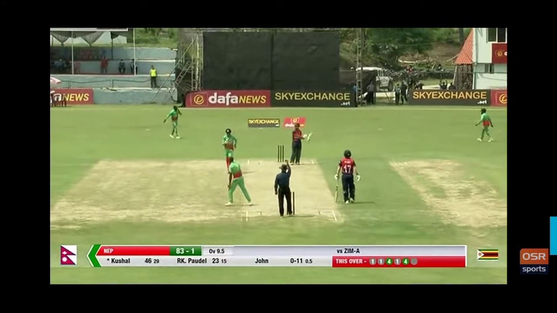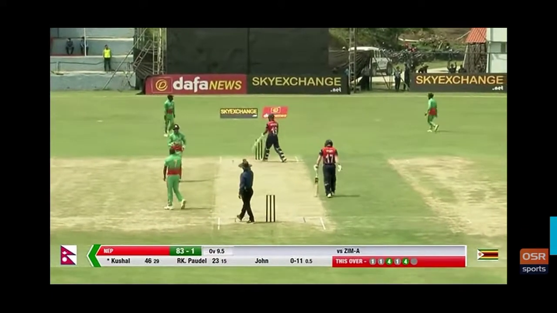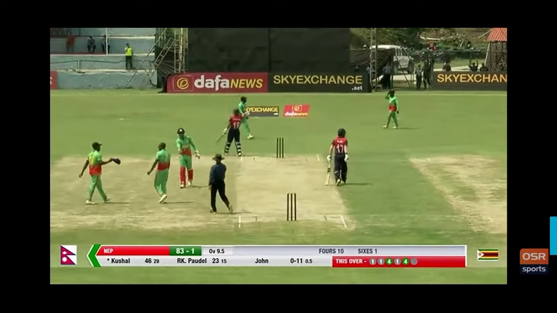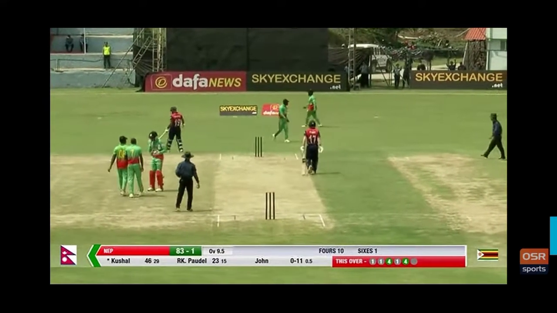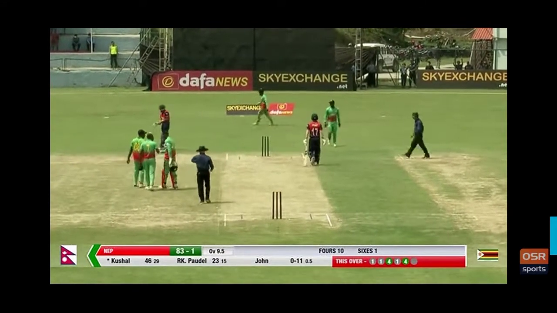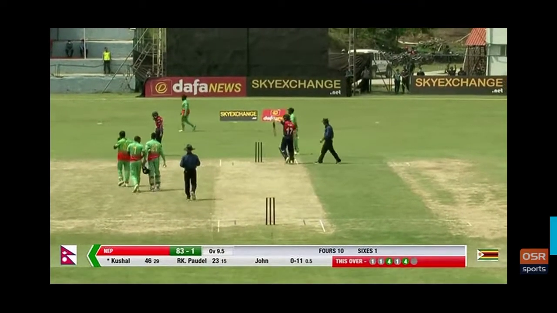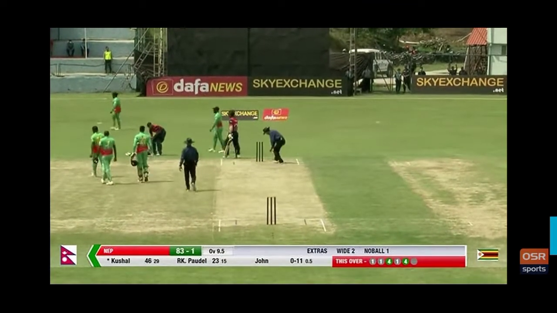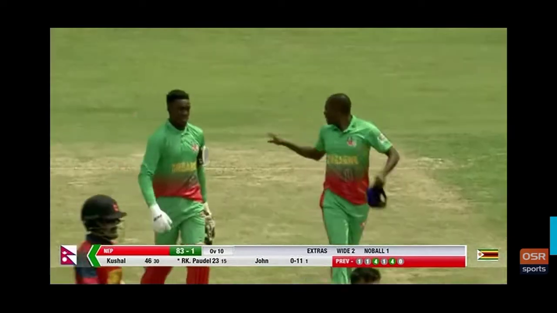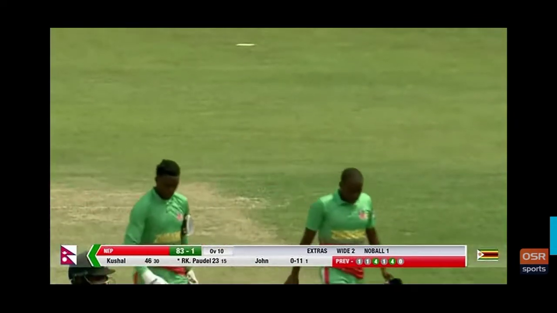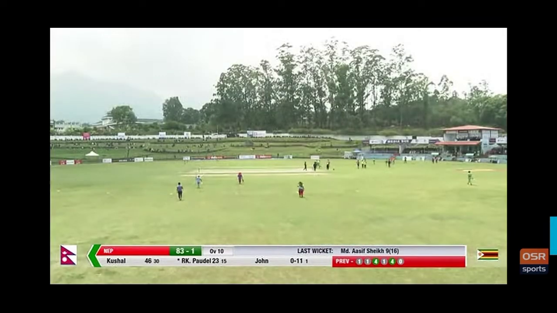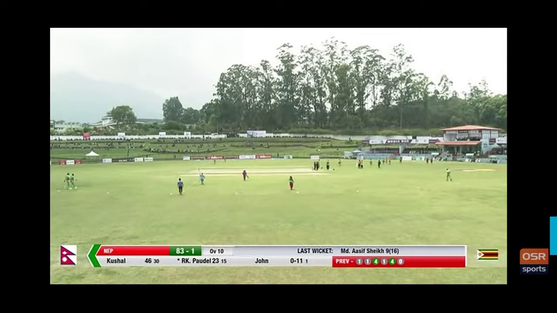Good finish to the over from Mazzara. So 11 runs come from the introduction of the leg spinner. We're going to have a drinks break. We'll take a break in the commentary box as we get to the halfway stage of the first innings of this Nepal versus Zimbabwe T20 series powered by SkyExchange.net. We'll be back with you with all the action in the second half of the first innings after these messages.